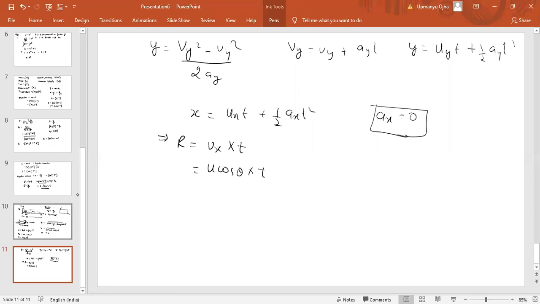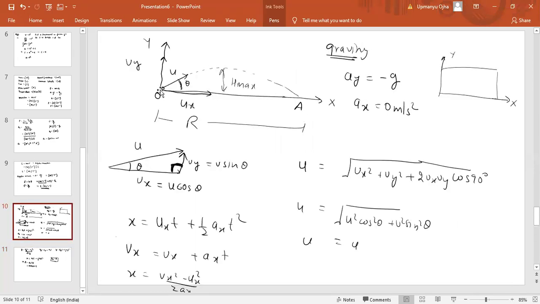Okay. Now what is the time of the flight? We started the object from O and it reaches A. What is the vertical displacement for the particle? If it started from O and it reaches A, then the vertical displacement would be zero.